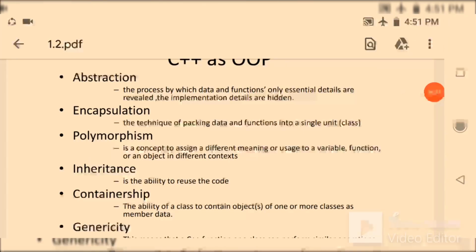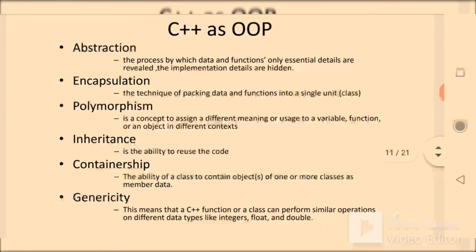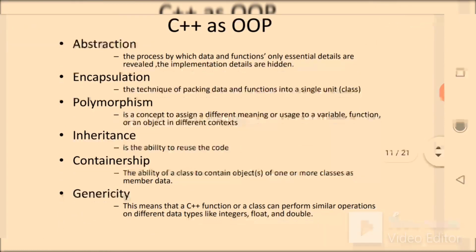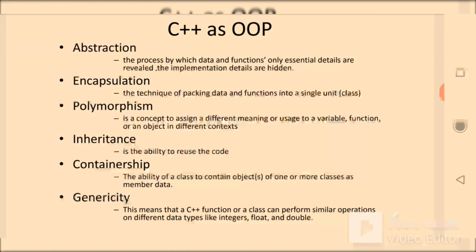And inheritance is the ability to reuse code. I will discuss it later. All this part will be discussed later in detail. For now, remember abstraction, encapsulation, polymorphism and inheritance, the main pillars of object oriented programming language. And basically derived from these four features are containership and genericity.